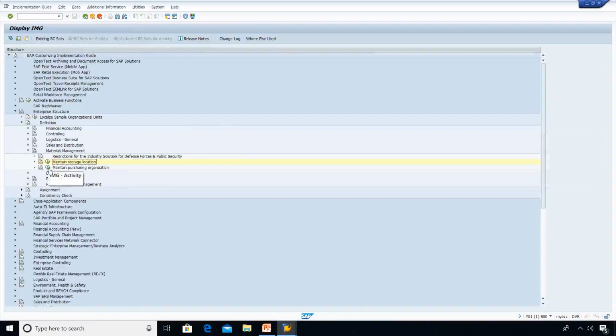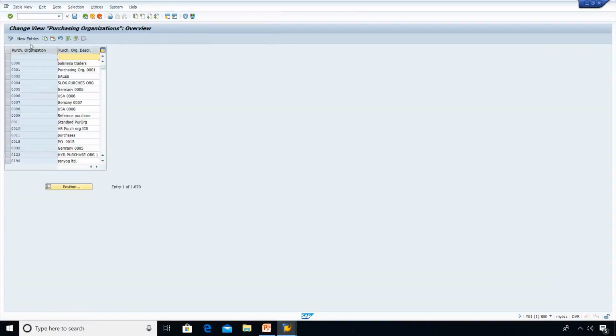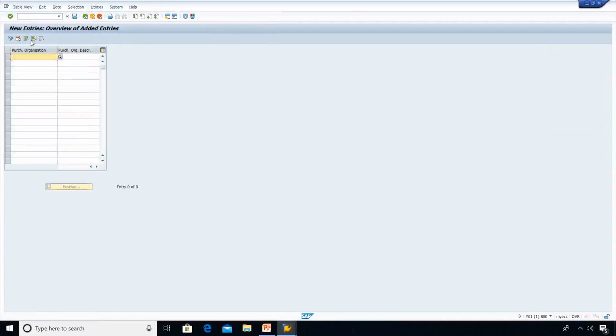Now let me maintain my purchasing organizations. Go to new entries. Here I need to give my purchasing organization code PLD1. Similarly PLD2. Let me create PLDC. I want to write purchasing organization LD1.